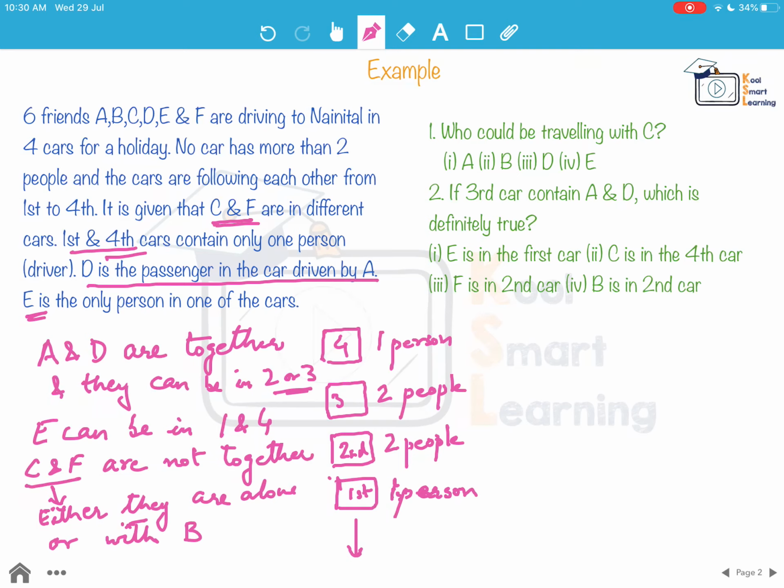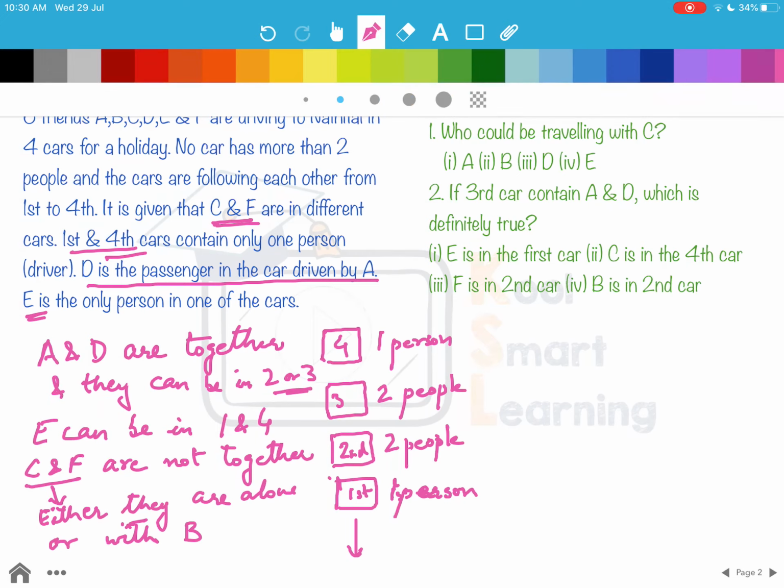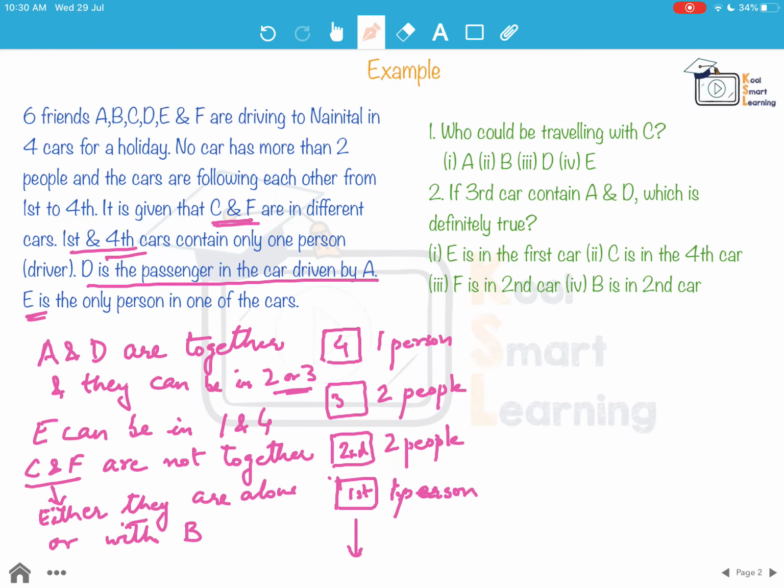Now we come to the questions based on this paragraph. So first question is, who could be traveling with C? We've just said that C and F are not together.